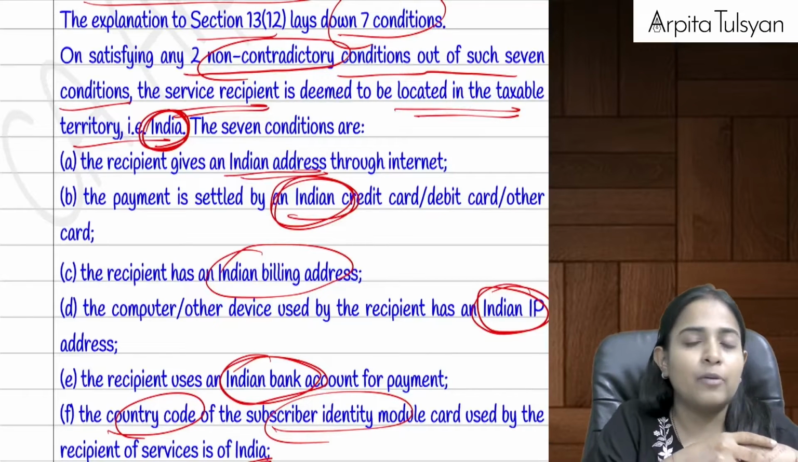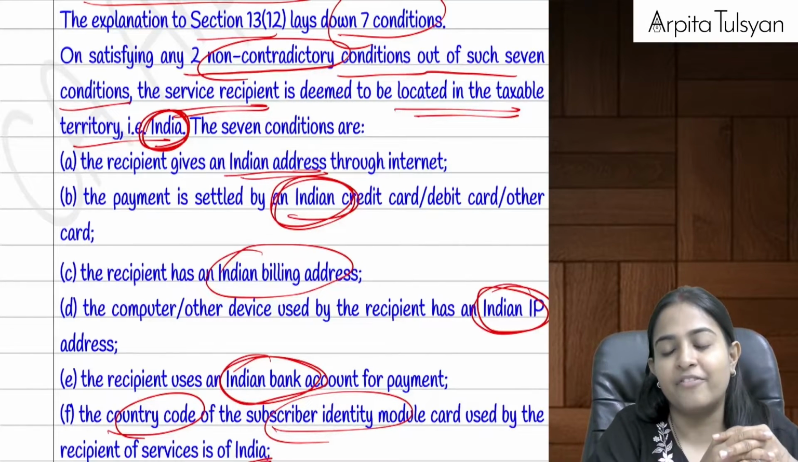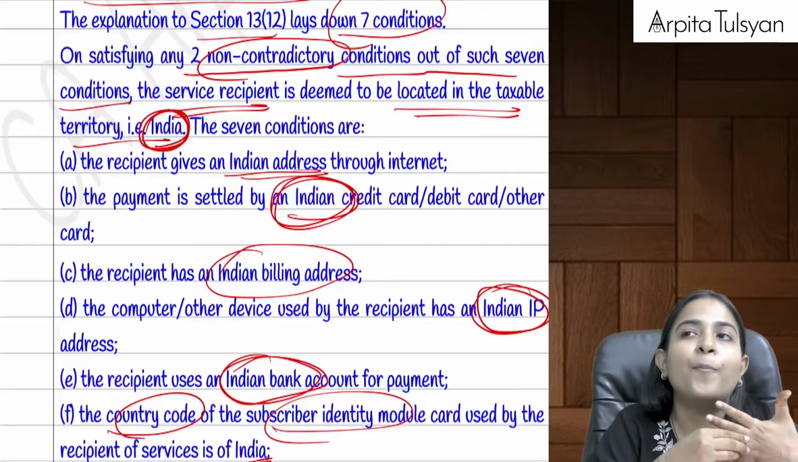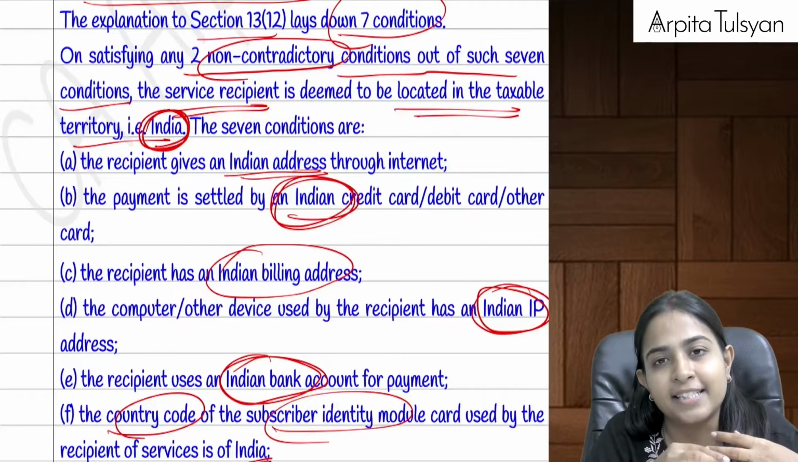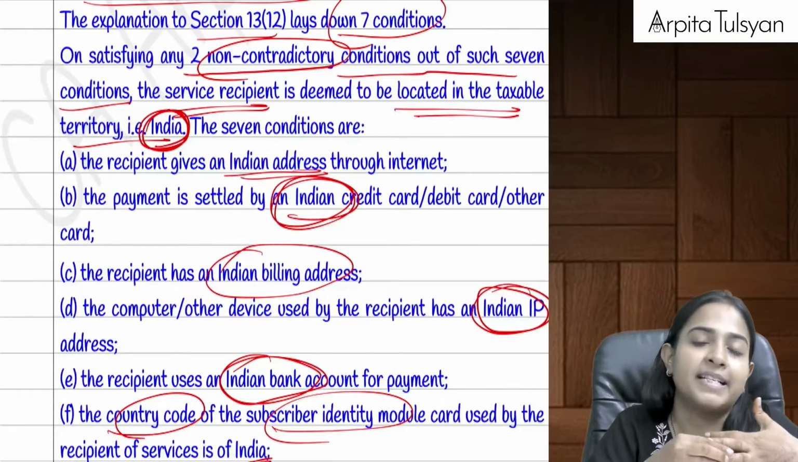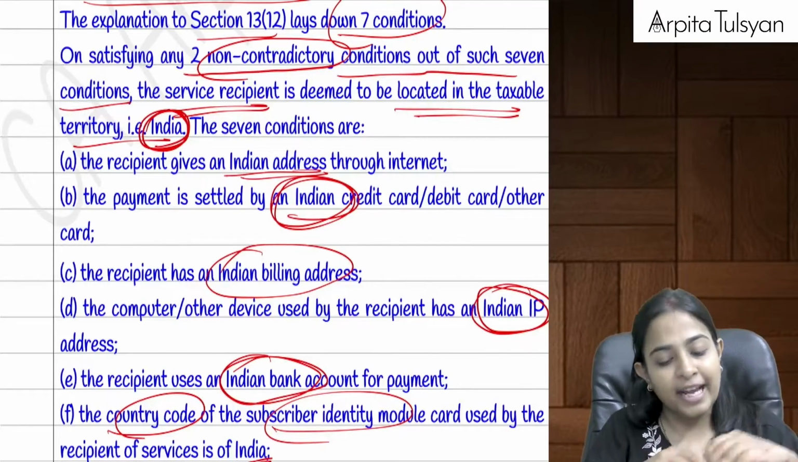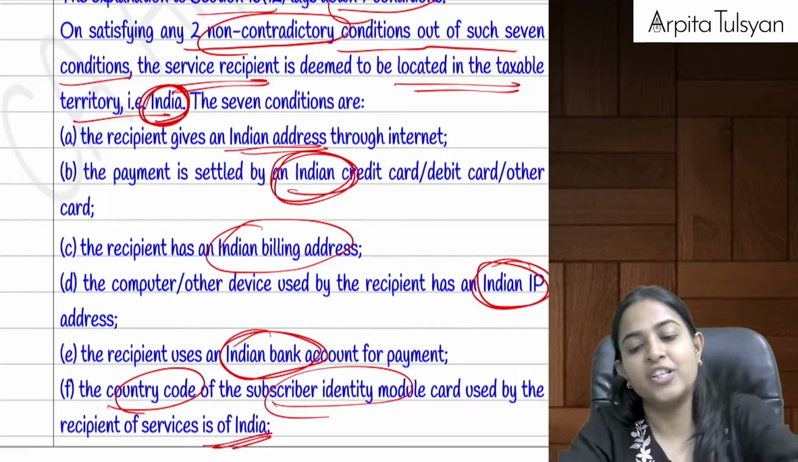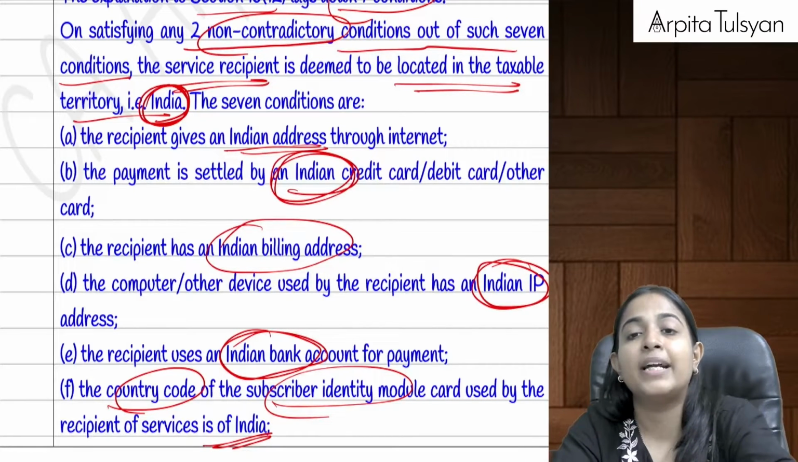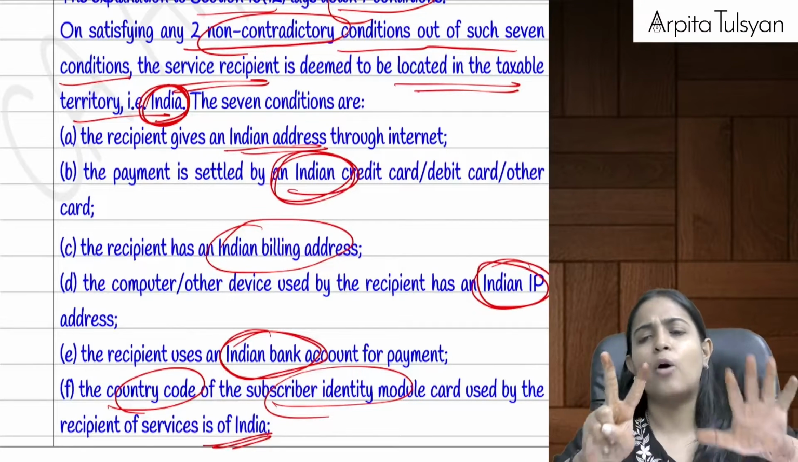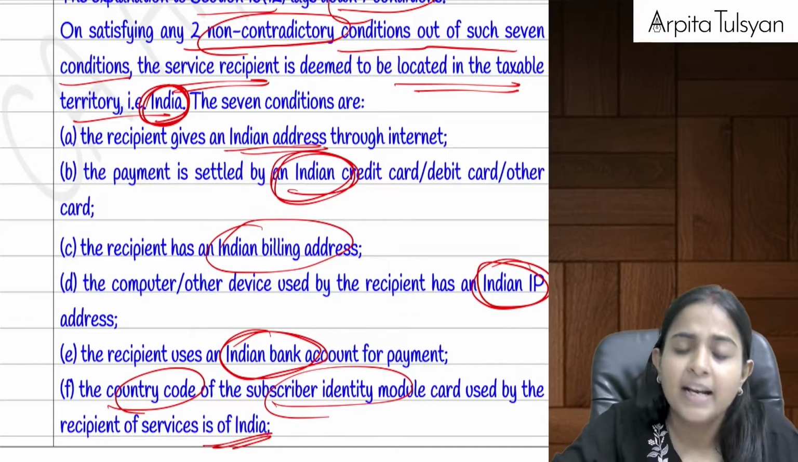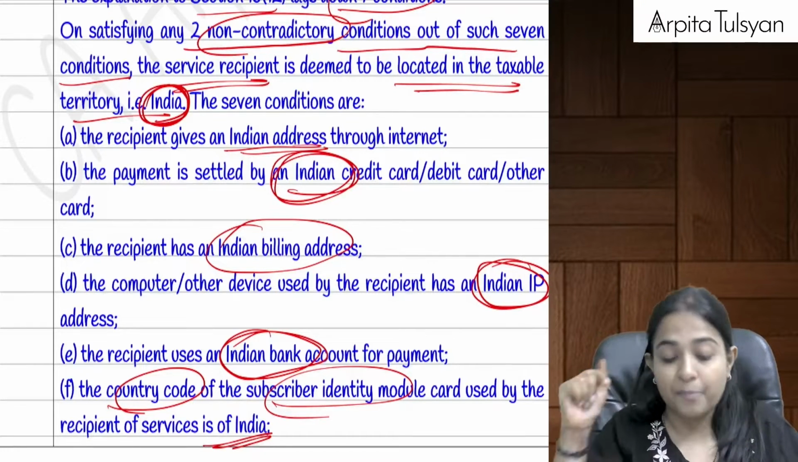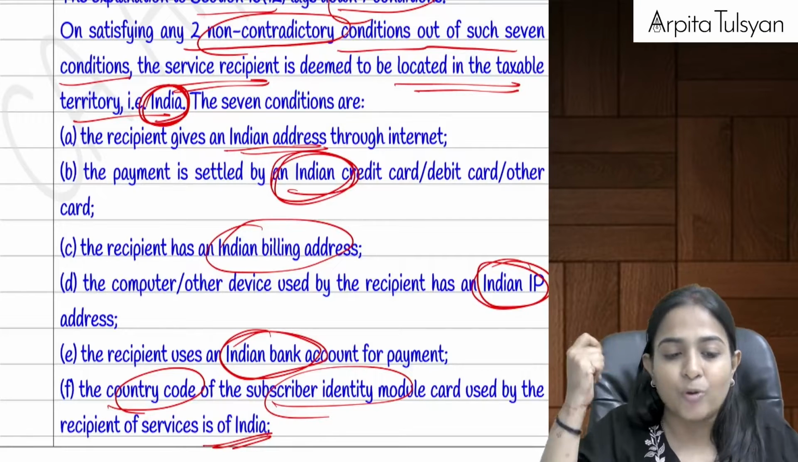Everything is online. So how can you prove that the services are being utilized here in India, or that the recipient is here in India? For that, they have given you 7 conditions, and if at least 2 of those 7 conditions are fulfilled, then it can be said that the place of the recipient is India.